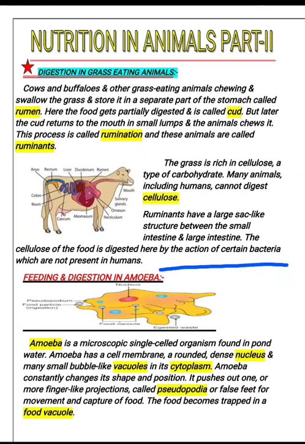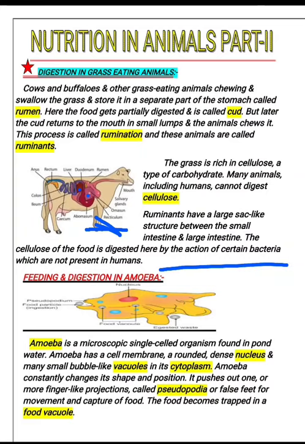the rumen, which is actually the first stomach of the ruminant, which receives food or cud from the esophagus. The esophagus is the food pipe, and then it passes the food to the reticulum. So here you can see the reticulum.